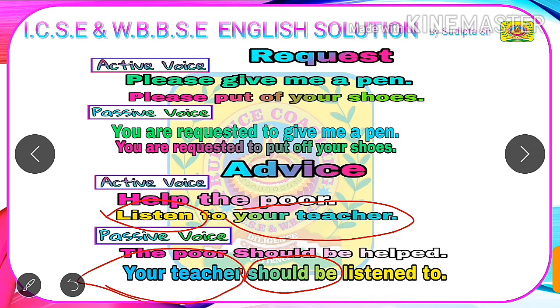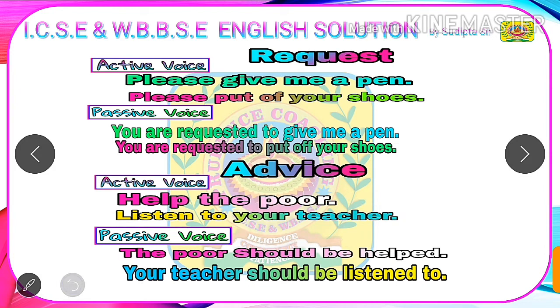Listen becomes listened, that is LISTENED in the past participle form. Students, we are given a preposition after the verb, that is "to," so we have to write the same preposition in the passive voice after the V3 form of the verb. So our final answer becomes "your teacher should be listened to."